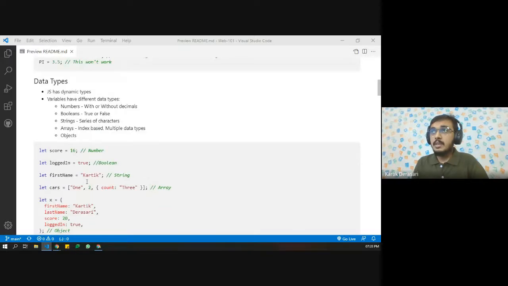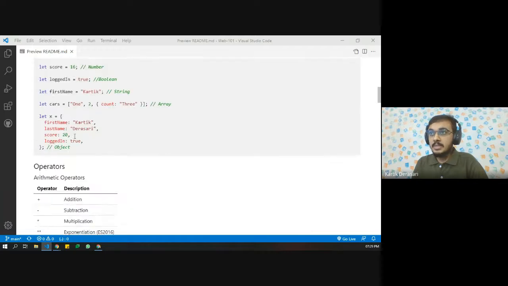And then we have arrays. In C++ and similar languages, arrays are a little different from this one. Here we can have multiple data types in an array. An array is index based. Here we have a string, here we have a number, here we have a JavaScript object, and we can fetch these values using cars, and then 0, 1, and 2. The array starts from 0 index, and we'll see in detail more about arrays and objects.